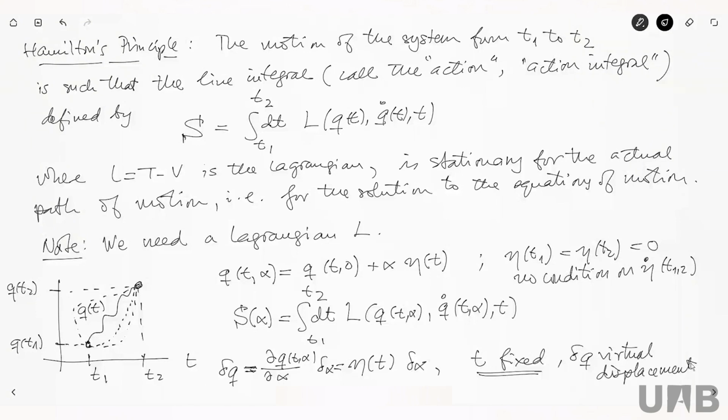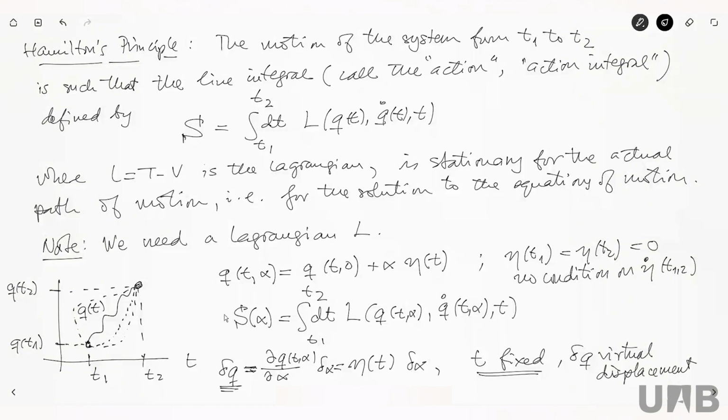And this will be interesting in things that will follow. At this point, I could have avoided mentioning this because it doesn't matter. I'm going to apply the calculus of variations the same way, and I'm going to get the answer that you can already expect. But I want to mention that the variations we're taking with respect to this parameter alpha actually coincide with what we define as the virtual displacement, because they are taken at fixed time.